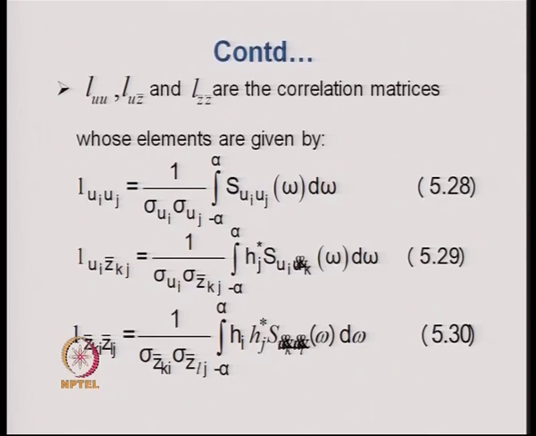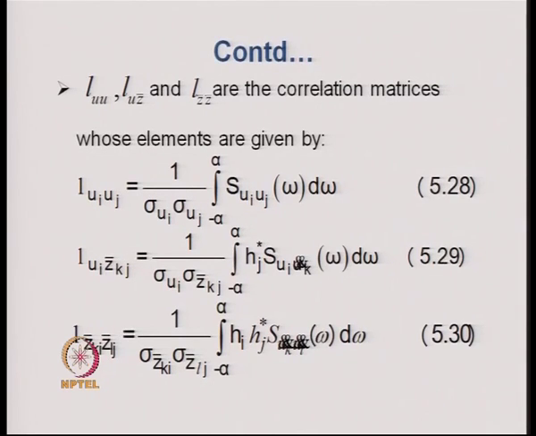Then within the integration we have Hj star, which is the complex conjugate of the frequency response function for the jth mode, and S_Ui U double dot k, which is the cross power spectral density function between the displacement at the ith support and the acceleration at the kth support.